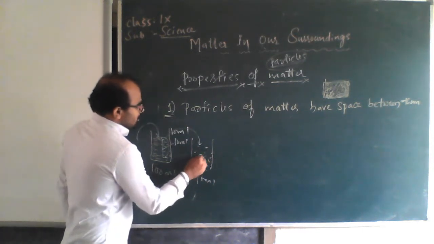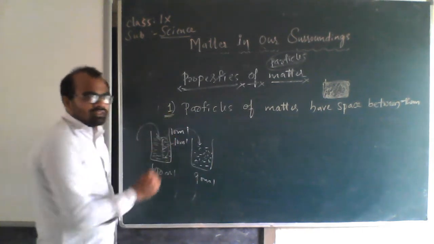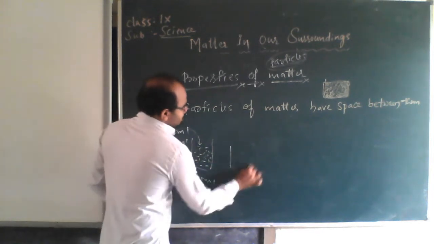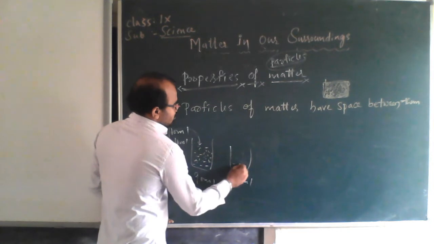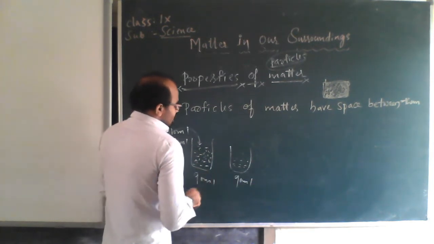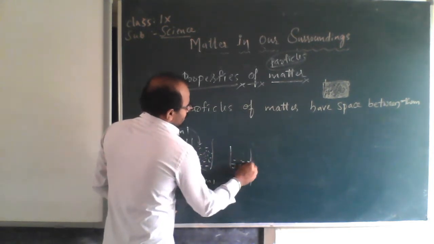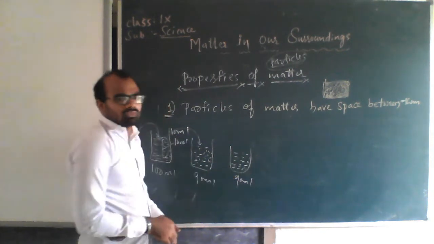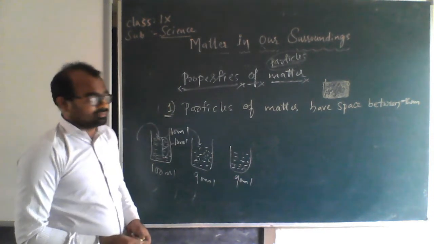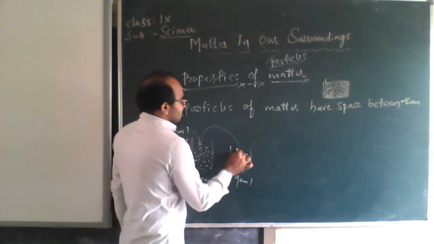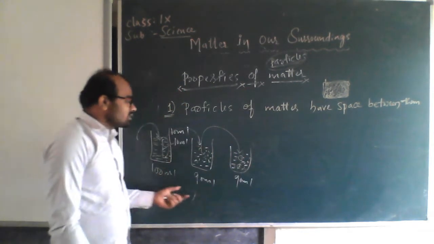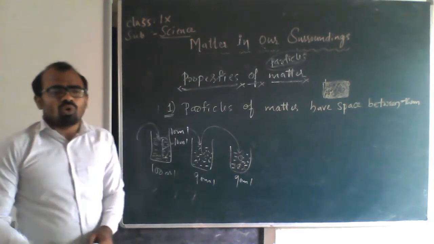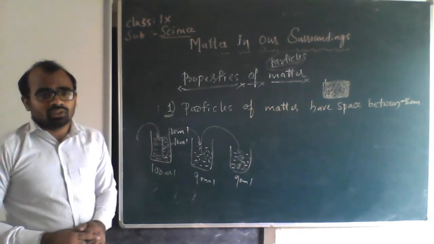This will also become colored again. Same thing we do for the third one. Here also what happens? Initially it is clean, colorless water, but if we add again 10 ml to this, it will also become colored. We can do this many times. So what is it indicating?